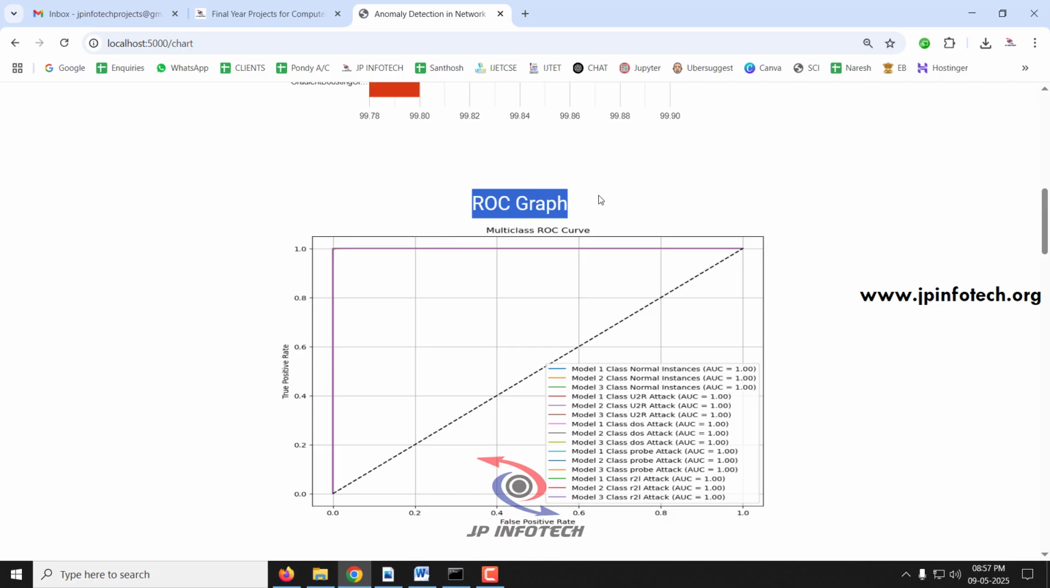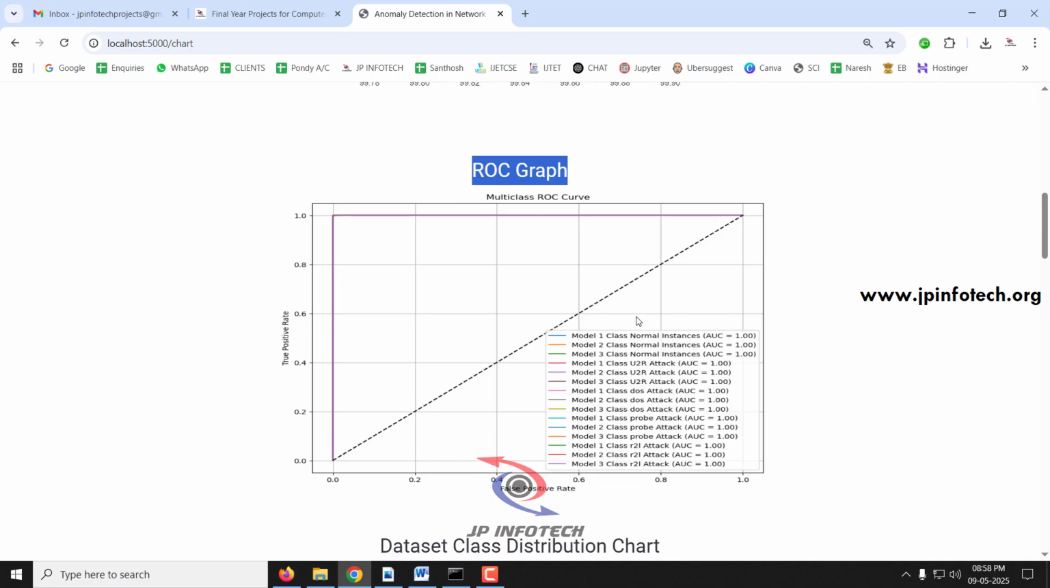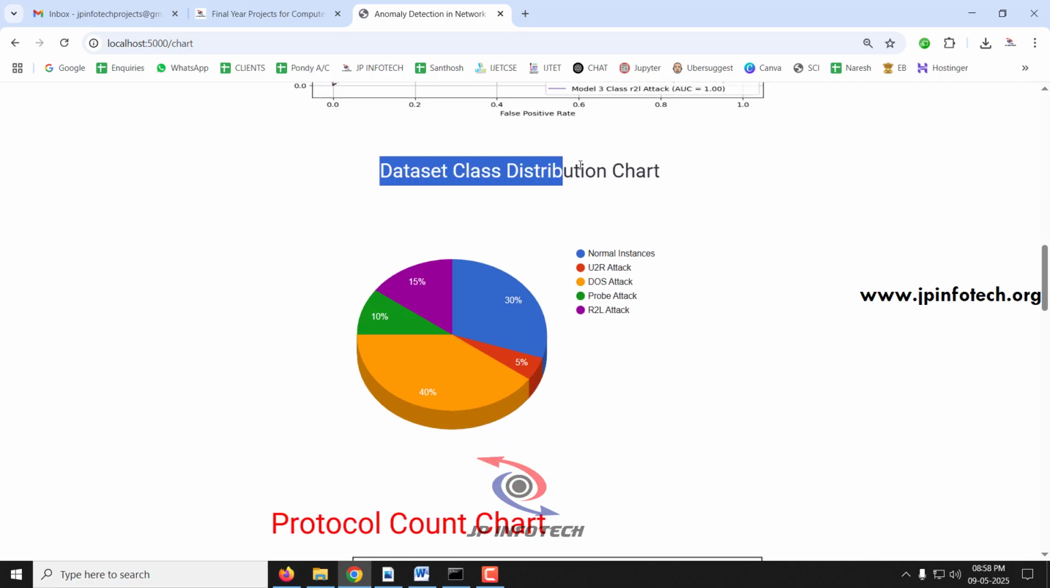Then comes the ROC graph. Here you can see the ROC graph for the false positive rate and the true positive rate. As all the models that we have used achieved 99.9% and 99.8%, it looks like a similar one. And comes the dataset class distribution chart. Here you can see the dataset class distribution, where 30% contains the normal instances, 5% U2R attack, 40% DOS attack, probe attack with 10%, and R2L attack with 15%. So this is the dataset class distribution chart.